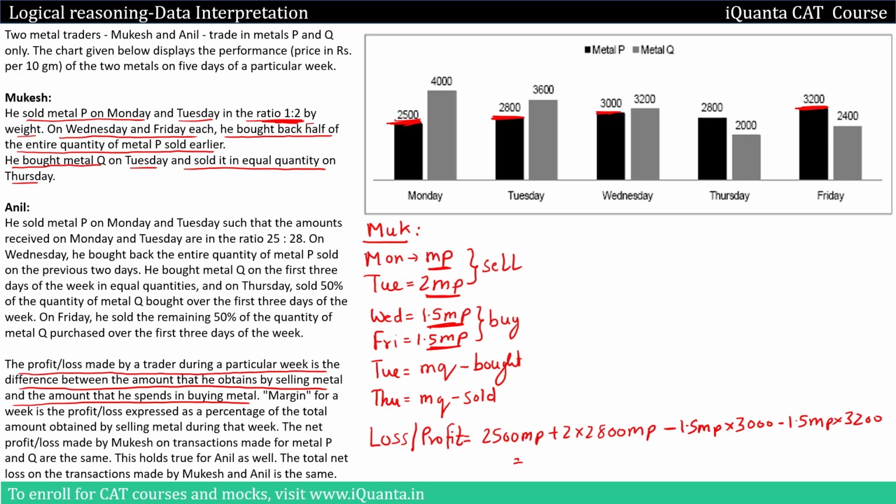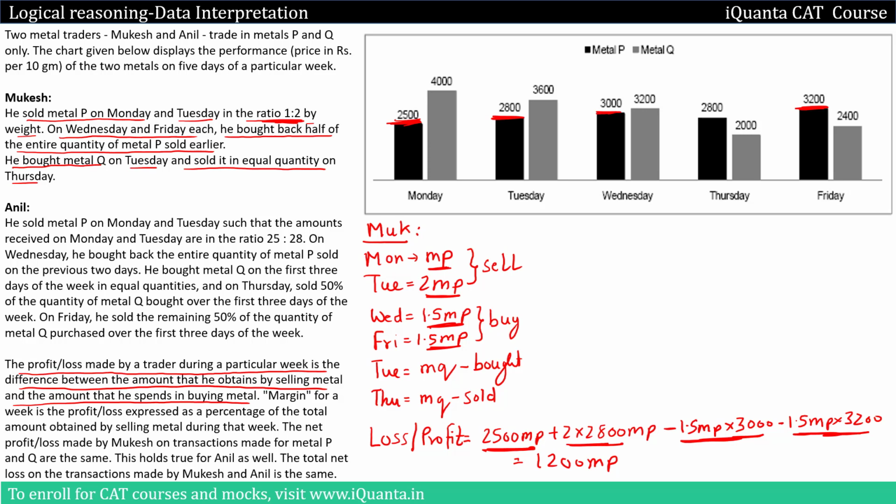So far we have been dealing only with metal P. We'll deal with metal Q separately. So when you calculate this, you will be getting 1200 MP. So basically if you see, this is a loss. Why? Because the amount that he spends, that is greater. 1.5 MP into 3000 and 1.5 MP into 3200 gives us 9300 MP, while this 2500 MP plus 2800 into 2 MP gives us 8100.